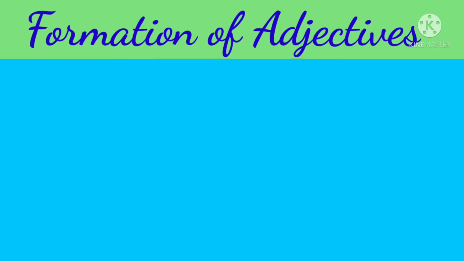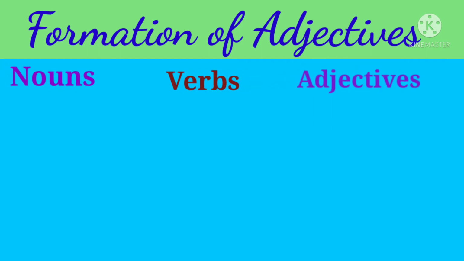So let's get started. We all know that adjectives are the words that are used to describe nouns or pronouns, right? But how are these adjectives formed? It is very important to know the formation of adjectives, alright? Actually, adjectives can be formed from nouns, verbs, and other adjectives by adding prefixes and suffixes.